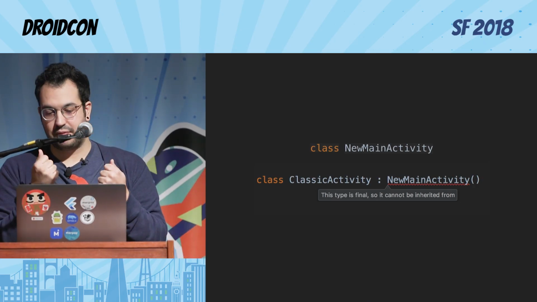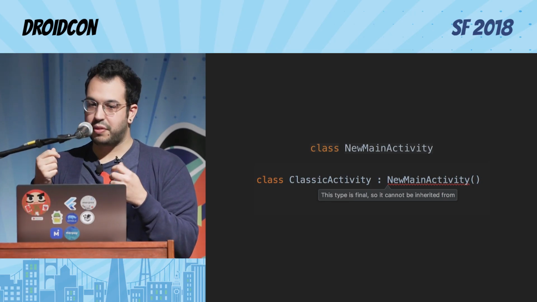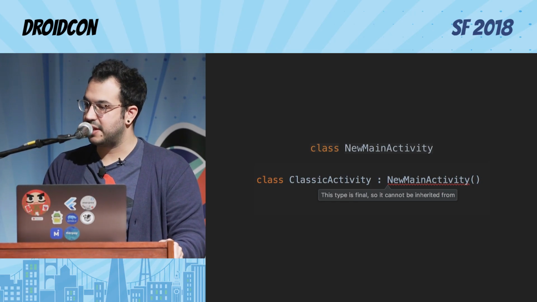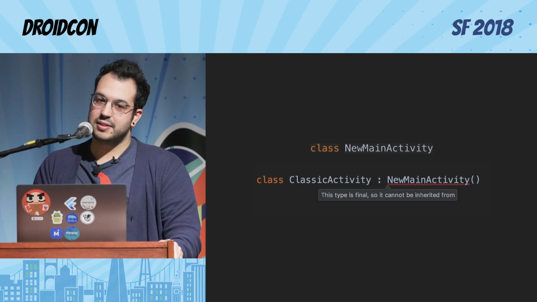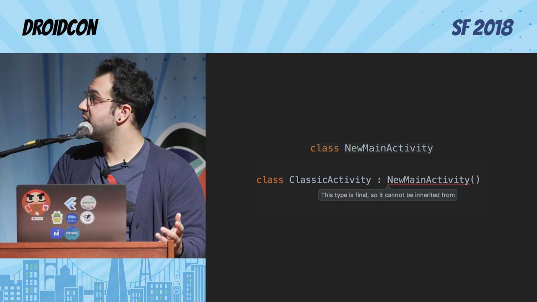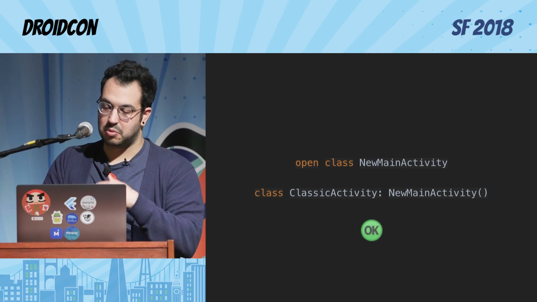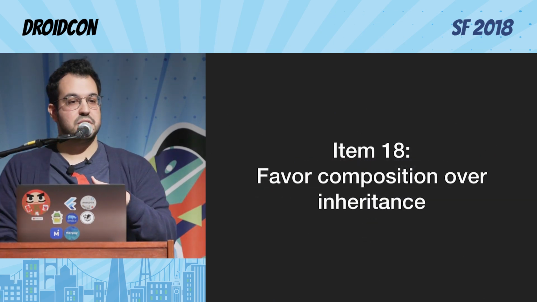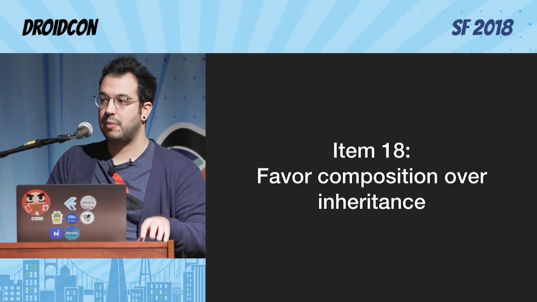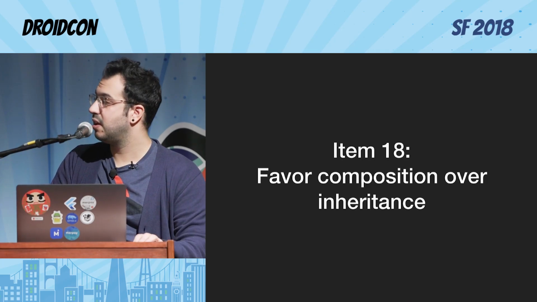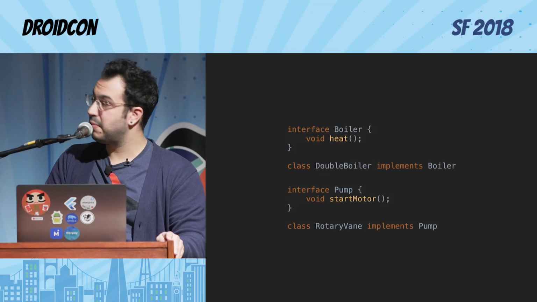And that's the whole point of the classes being closed by default. It makes you think and forces you to make a decision on site. Because what happens the other way around in Java is that by default we don't use final, and then at some point it's too late to make it final. So with this, you need to make it explicit with the open keyword, and then this is okay. But remember, do not do this. Instead, favor composition over inheritance, because that's easier: you can replace the implementation, you can test easily, you can do many things when you actually follow this item 18. So the good thing about Kotlin is that it makes it easier for you.